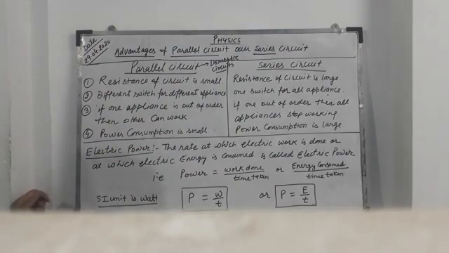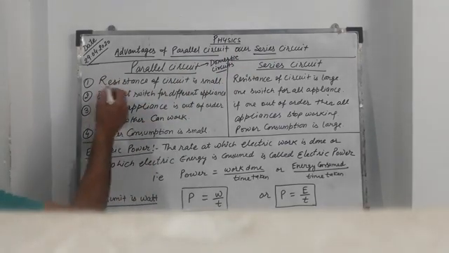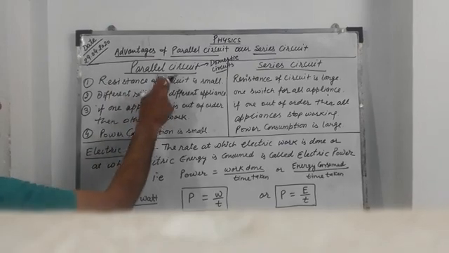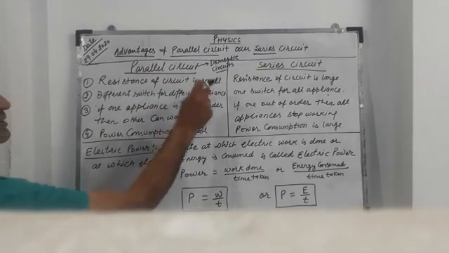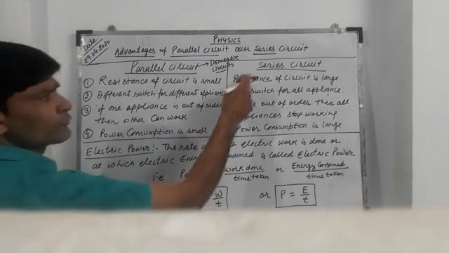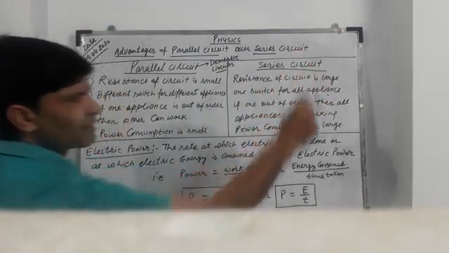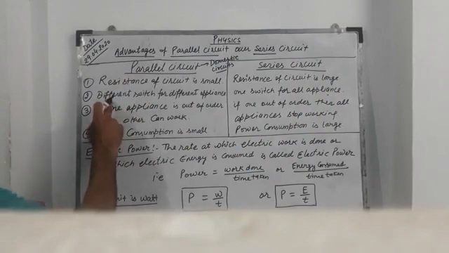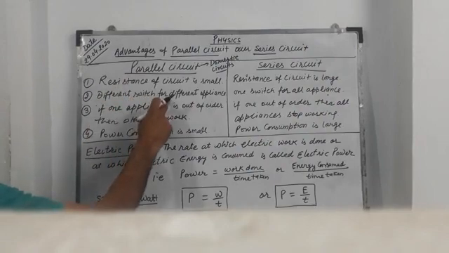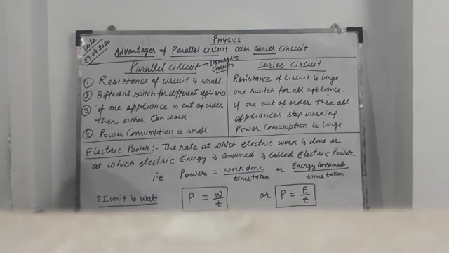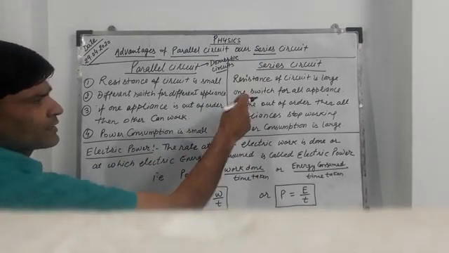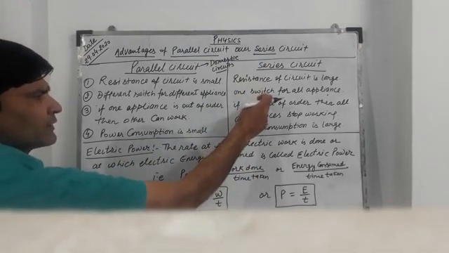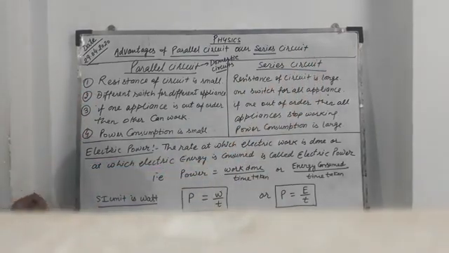Parallel circuits have a number of advantages as compared to series circuits. The first is that resistance in a parallel circuit is small, but in a series circuit it is large. In a parallel circuit we have different switches for different appliances, but in a series circuit we have one switch for all appliances.